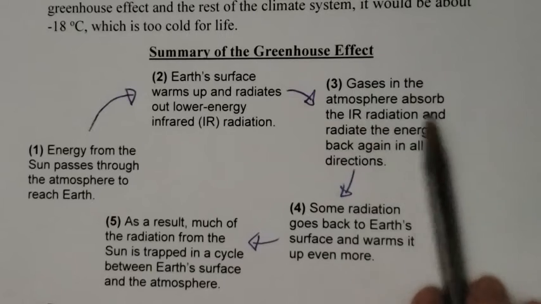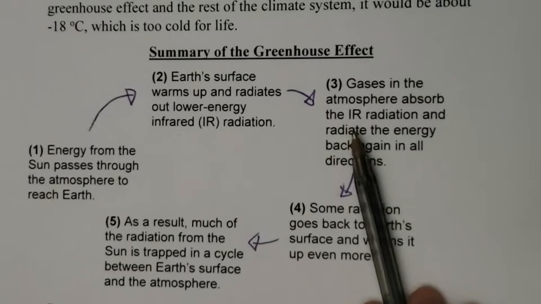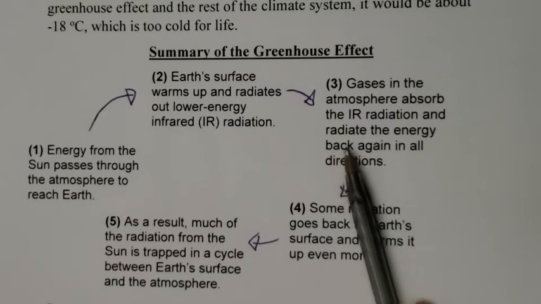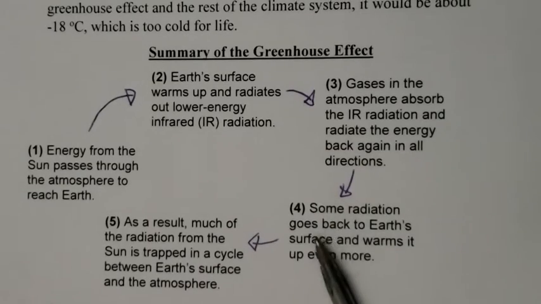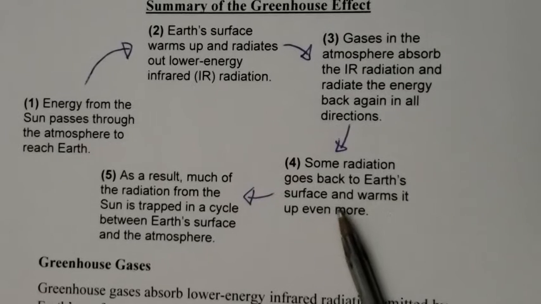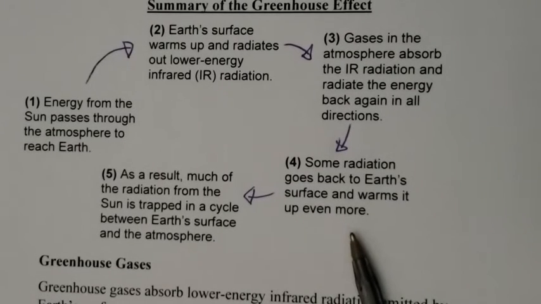Next, gases in the atmosphere absorb this infrared radiation and radiate the energy back in all directions. Some of this radiation goes back to Earth's surface and warms it up even more. So it's a cycle. So it goes up, heats up, bounces back down, heats up more, bounces back up.